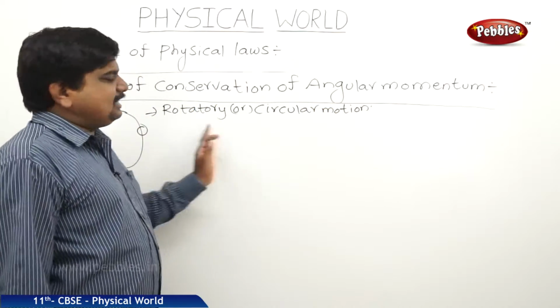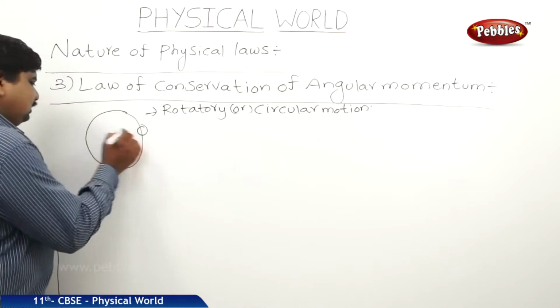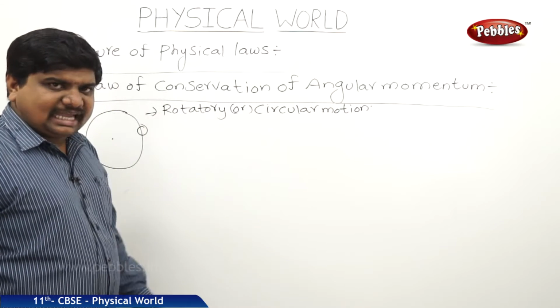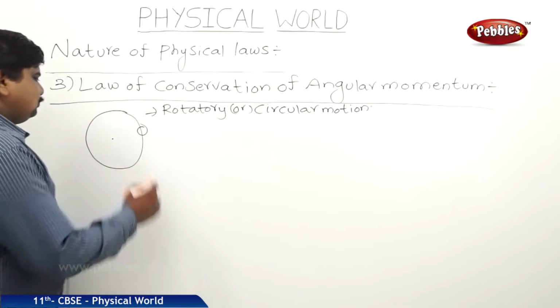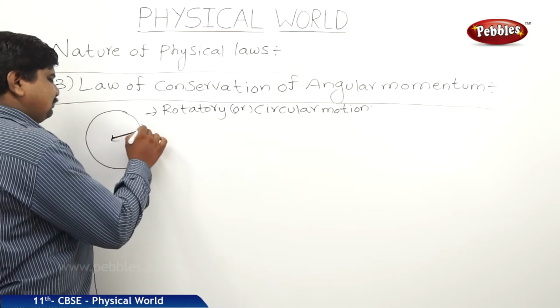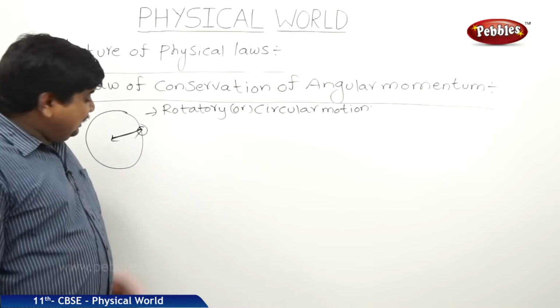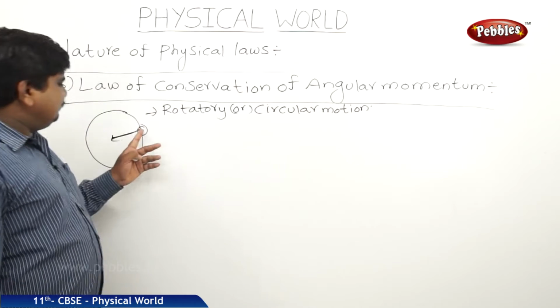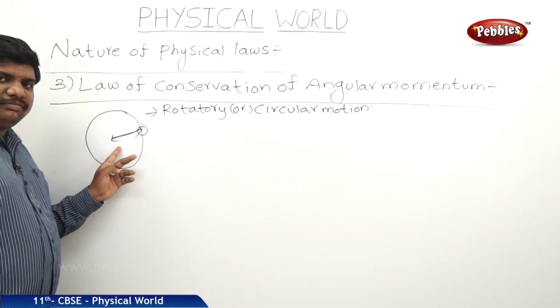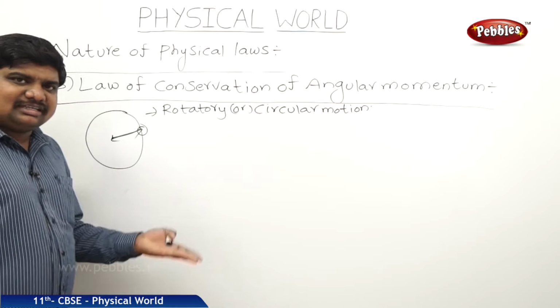What can we expect in this one? If a body is rotating in a circular path, we know that centripetal force is acting on it. The force keeps the body towards the center and another force balances the body away from the center. If the force is too much to attract, then this body should merge with the center of the circular path, but that is not happening.